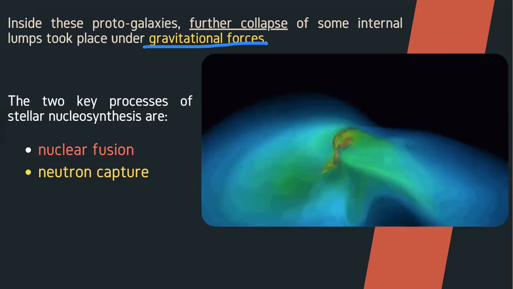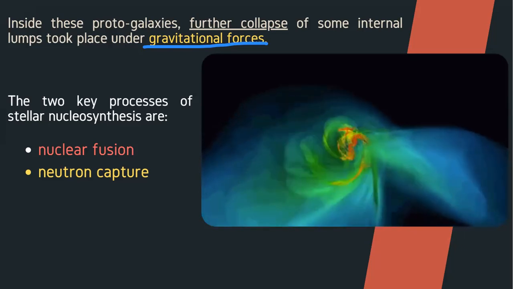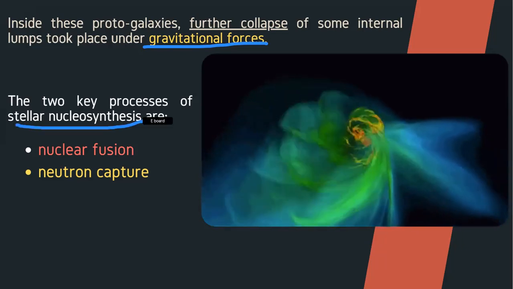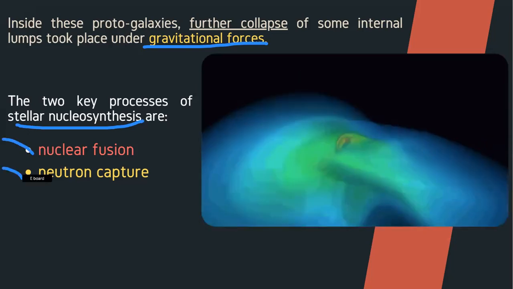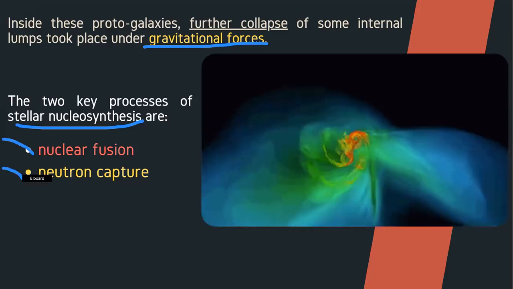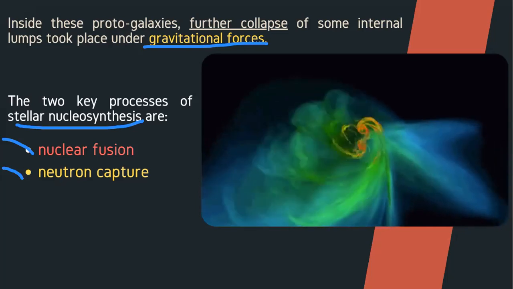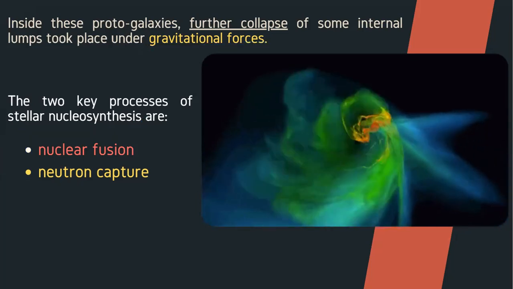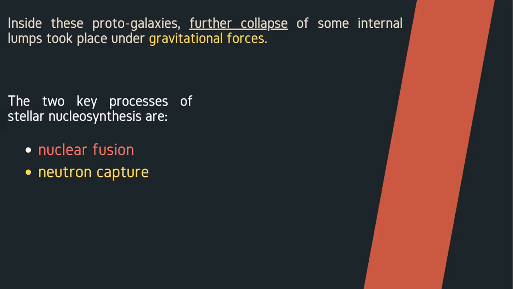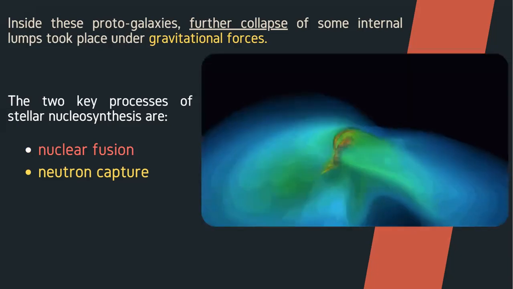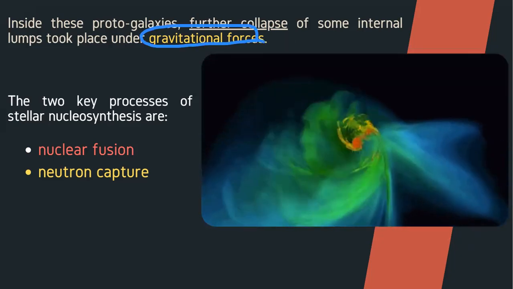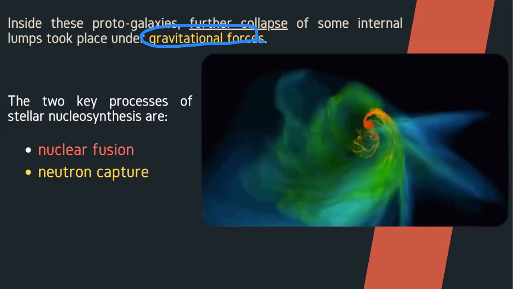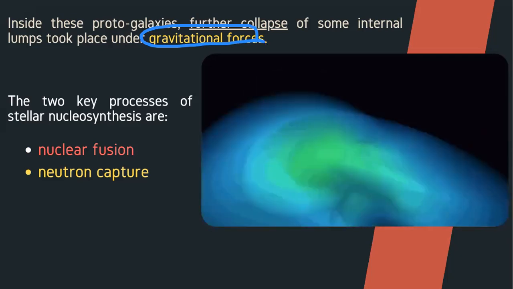Okay? Now, the two key processes of this stellar nucleosynthesis are nuclear fusion and neutron capture. So, we'll be focusing on the two. So take note, the very first force that brought about the formation of this matter is your gravitational force. Matter going together, forming lumps, which we have now the sun, okay, or the stars.